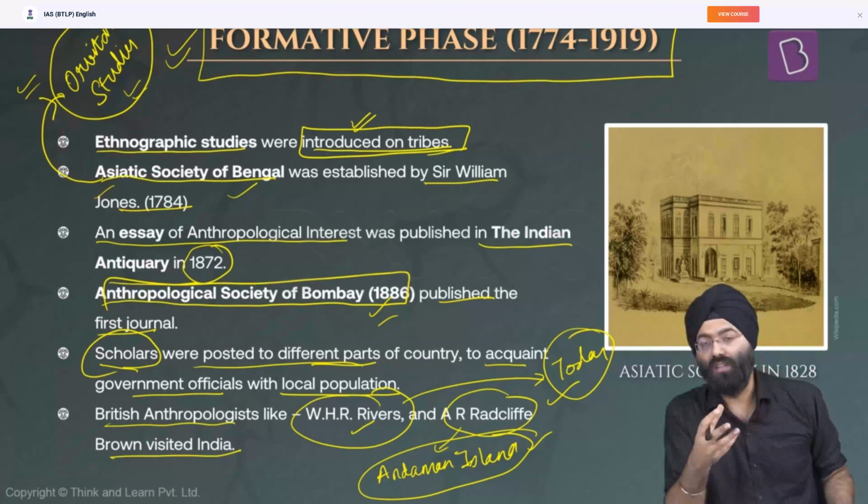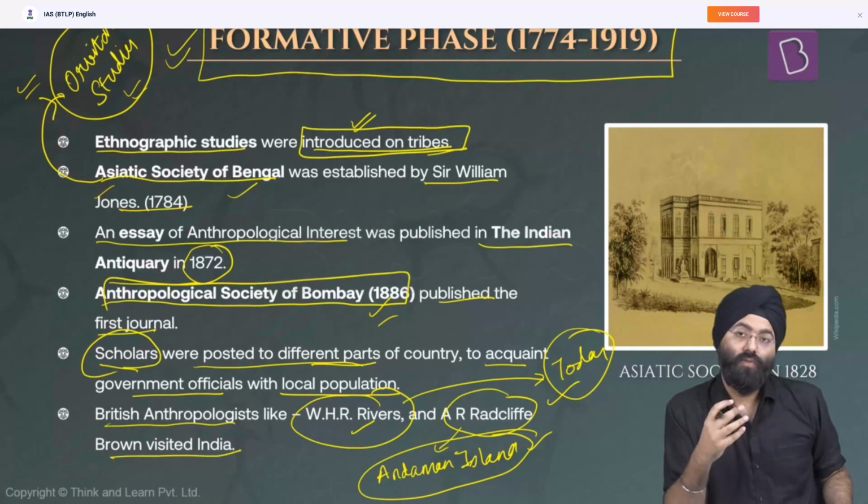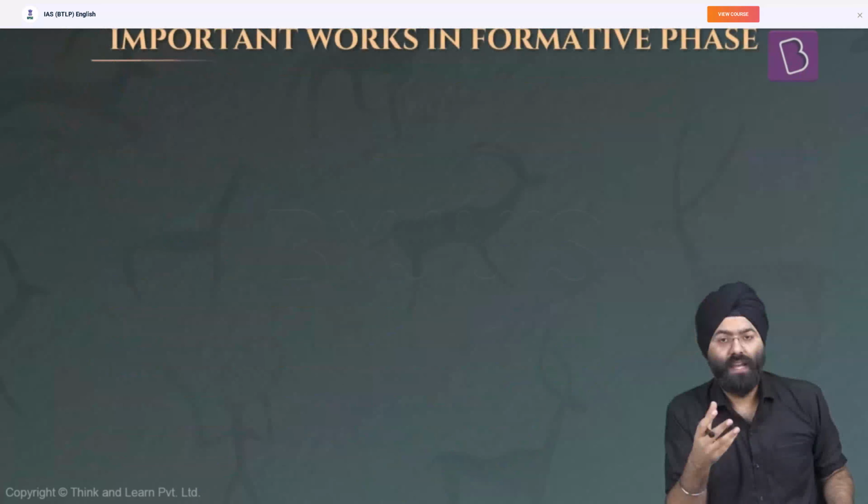Rivers, his study with respect to Todas, and what are the various aspects and dimensions he has given. Even with respect to Radcliffe Brown's Andaman Islanders, I think UPSC can very easily ask this question because this question is very important in contemporary times. Also, you need to make a note of the Andaman tribes, quote the study of Radcliffe Brown. That will make or enhance your answer to a great extent and help you to fetch very good marks.